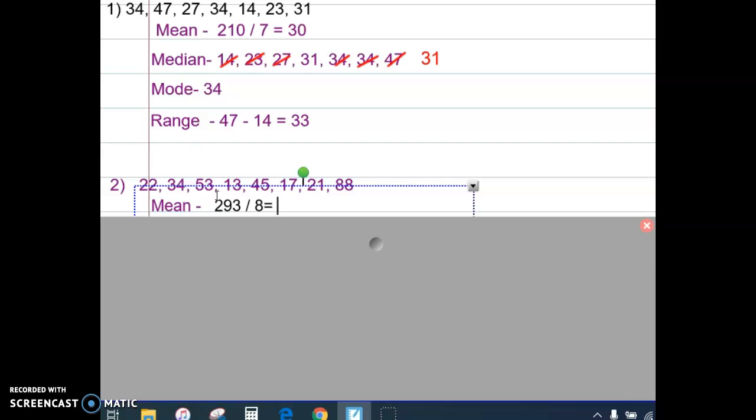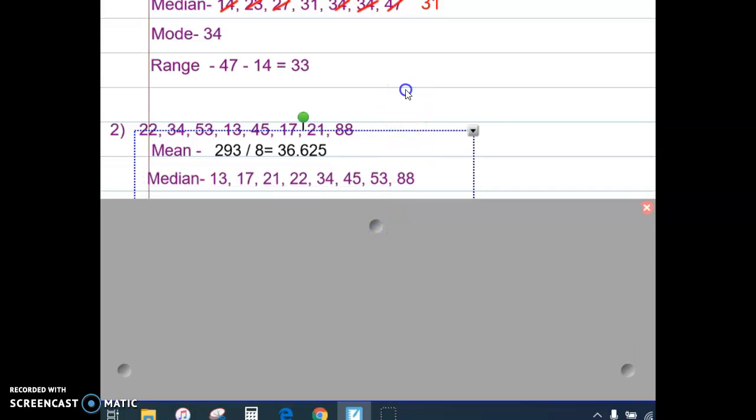And when you do that, you get 36 and 625 thousandths. Many times when you find the mean or the average, you do get a decimal place. So the mean is 36 and 625 thousandths. Pause your video and find the mean.